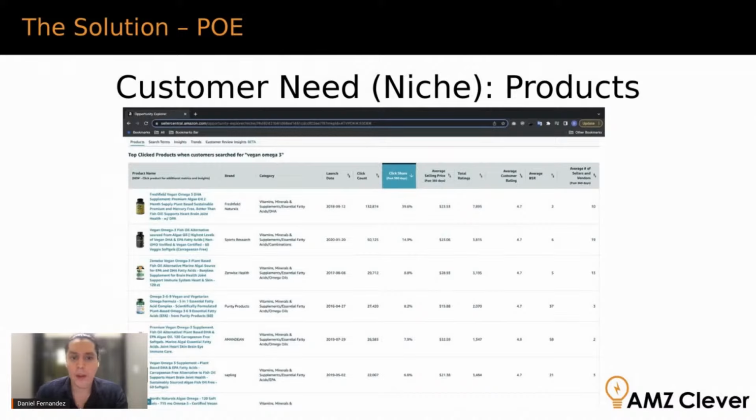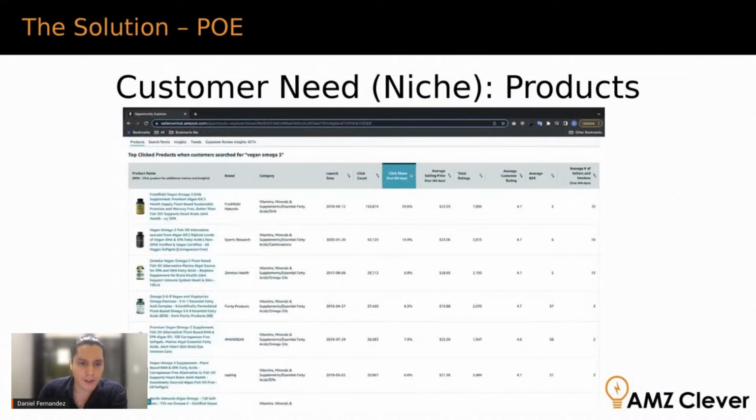In this example, with that product at the top with 40% of all the clicks, that's a little bit high. Ideally, we would like to see more on the second, on the third, maybe all the way down to the 5th product in terms of distribution.